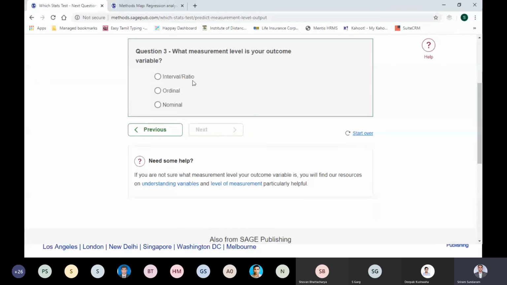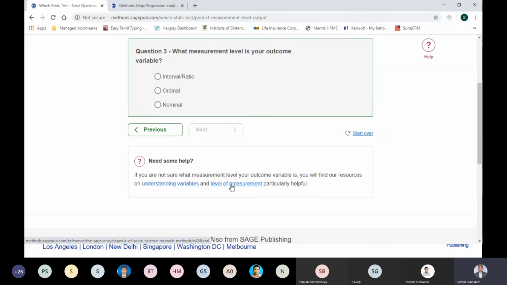What is the measurement level? Interval ratio, ordinal, nominal. At any point in time, if I'm getting stuck over here, and I don't know what is measurement level, or I want to understand more about variables, see all the hyperlinks. You click on these hyperlinks and it will straight away get into the platform and give you content related to that so that you can understand.